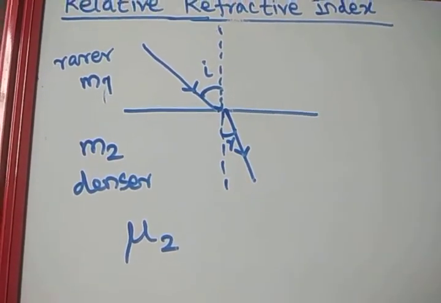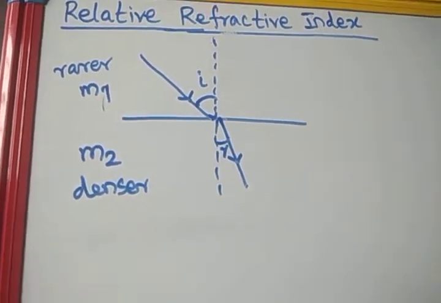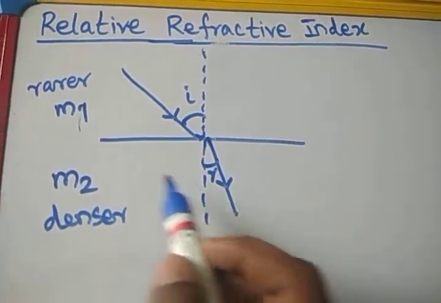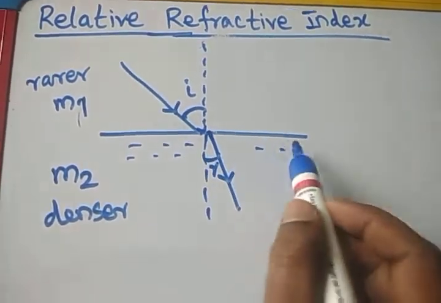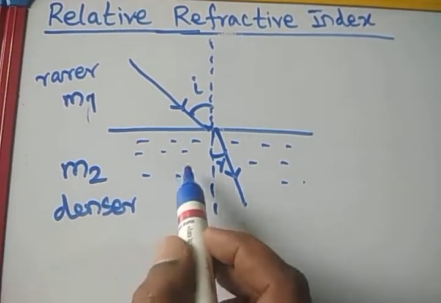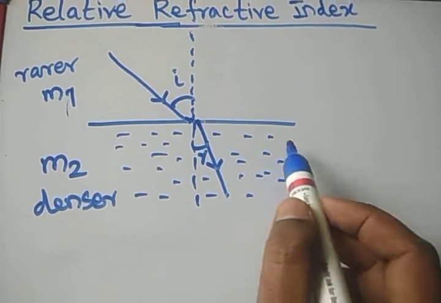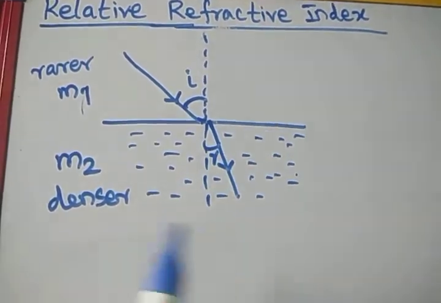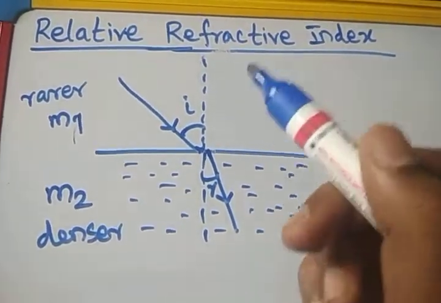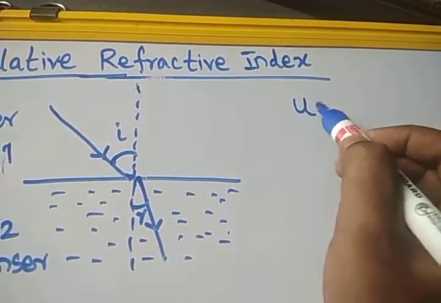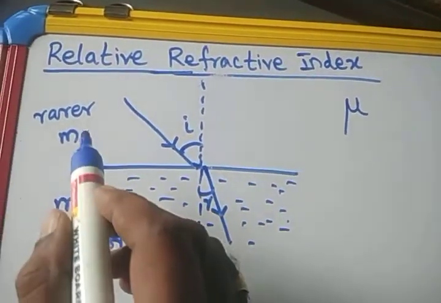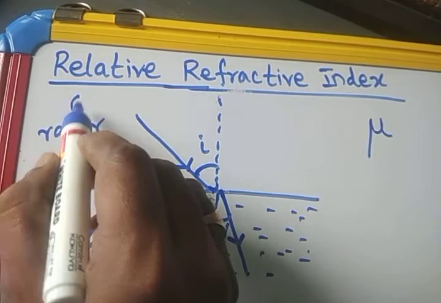Again I will say very clearly, we are going to find the refractive index of this second medium, not the first medium. The second one is the medium and the first one is the one with respect to which. So the refractive index is the velocity of light in air. This is the air medium.